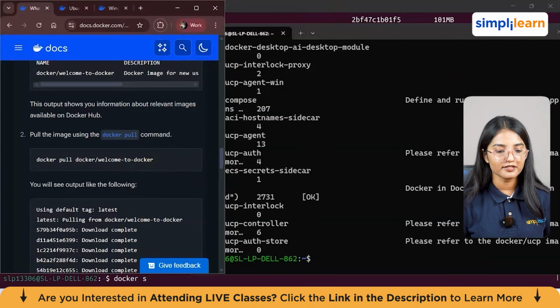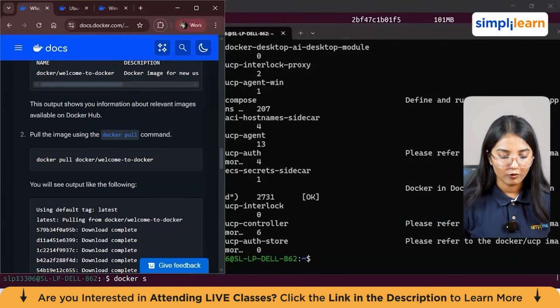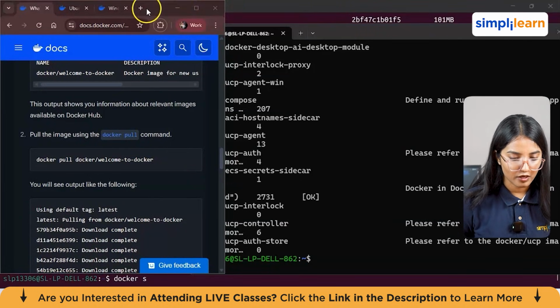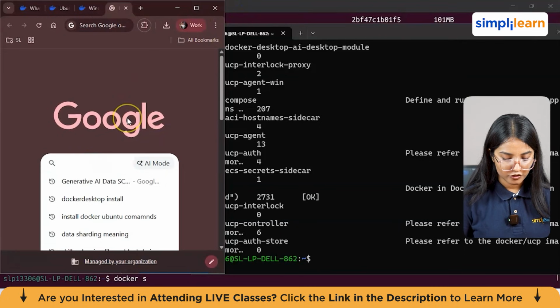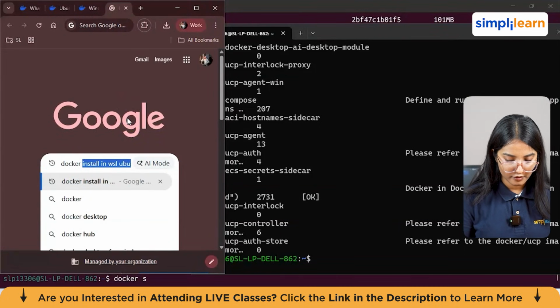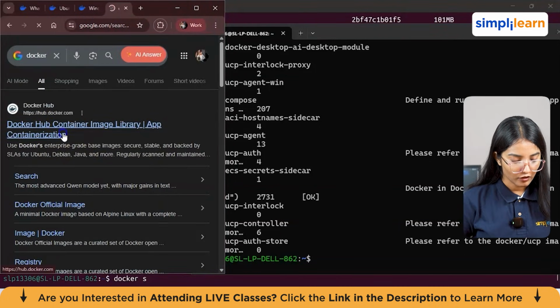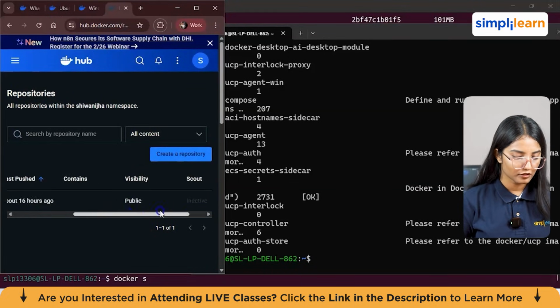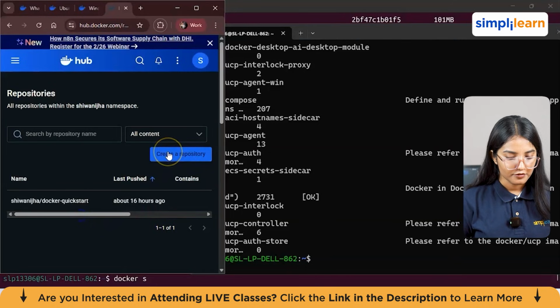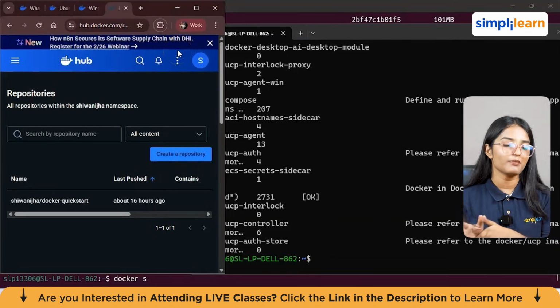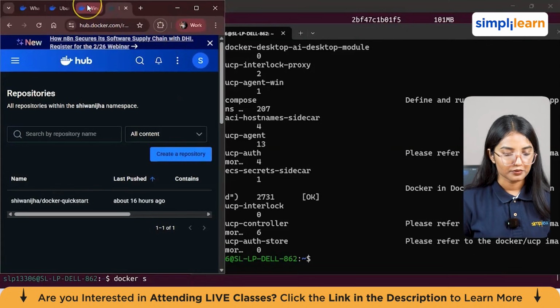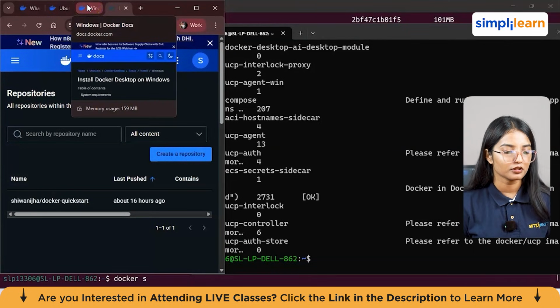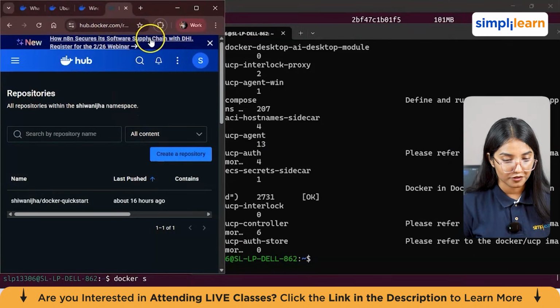I didn't show you guys how to create the Docker Hub repository, right? So I'll be showing you now. In Google, just search for Docker Hub. Now click on the first link from here, and it says create a repository. We had actually created a repository before, so you can create a repository from here. When we move on to the registries part, I'll show you how to do this. So this is how creating a repository on Docker Hub works.